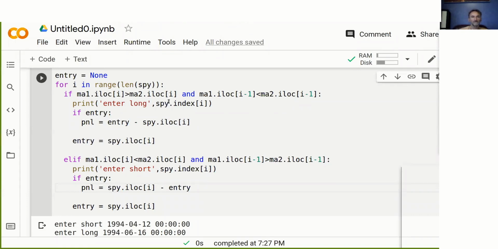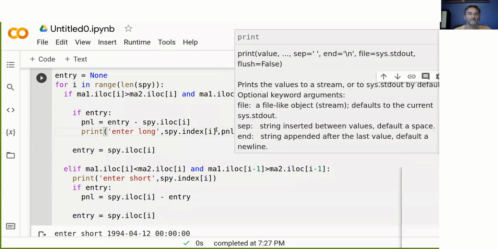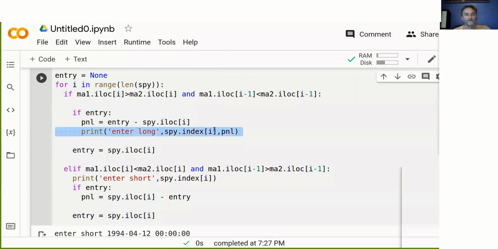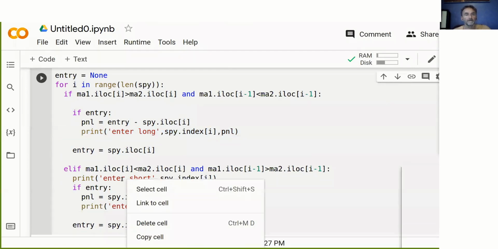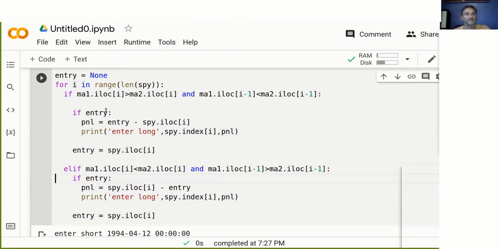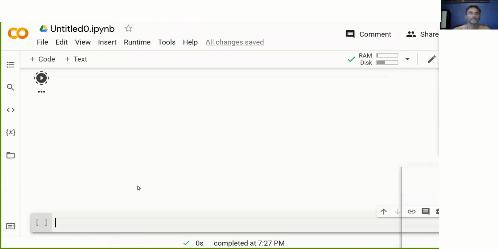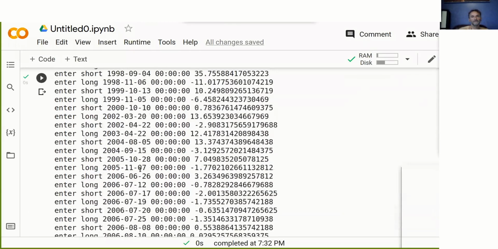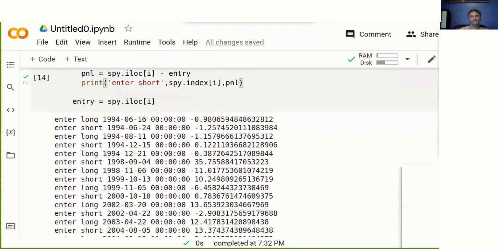Okay, and then we can, for example, take this, put it here, and then just say print our P&L. And we just copy and paste this line in here. And we get rid of it there and there. Okay, and then we go short. And then we can run it. And we can see here, we actually get our P&L values from this.